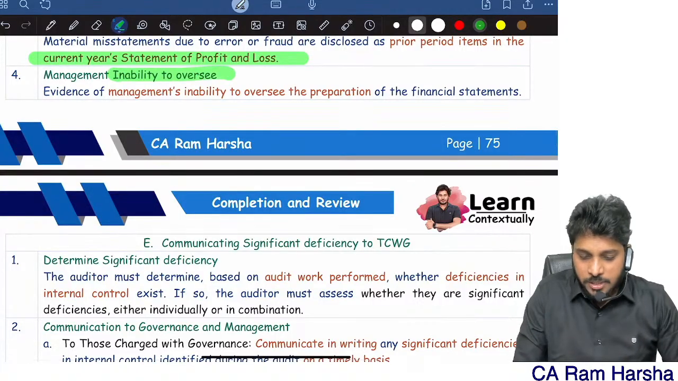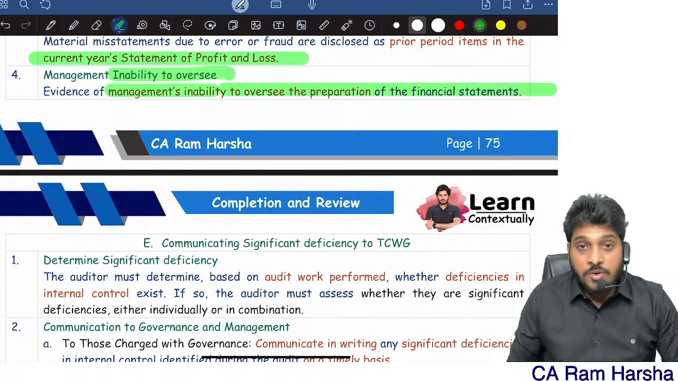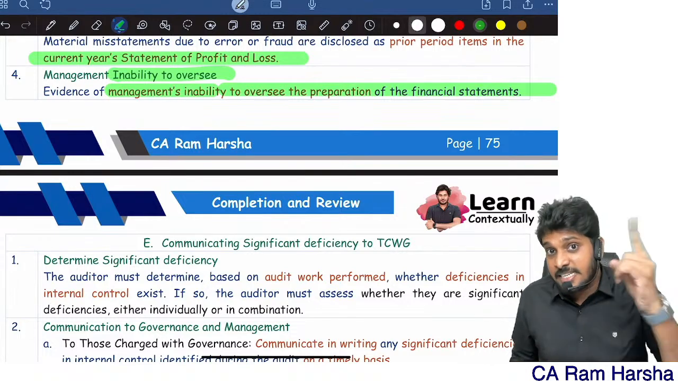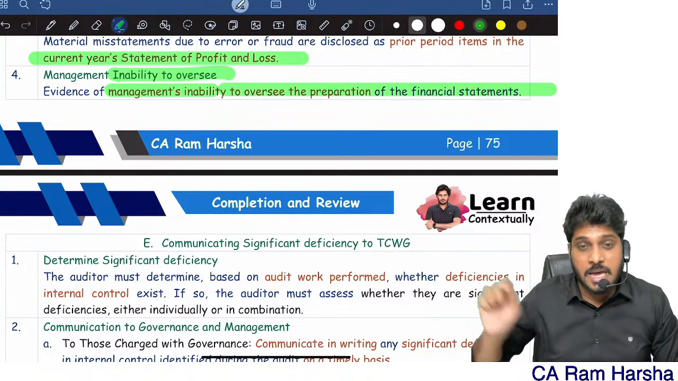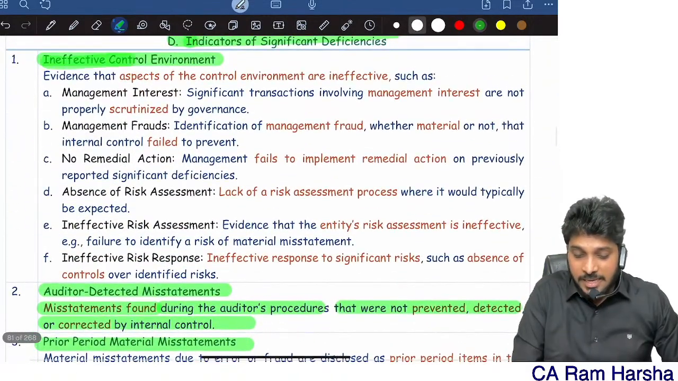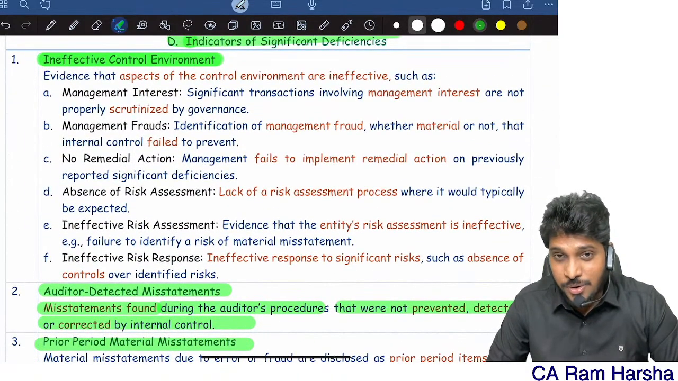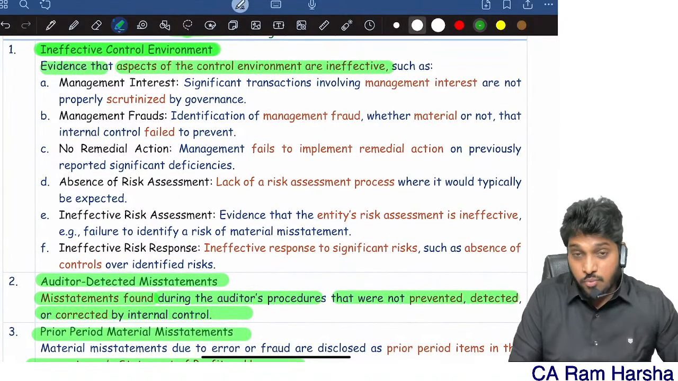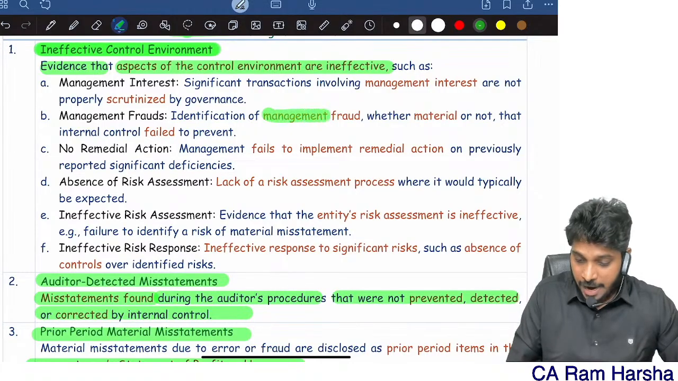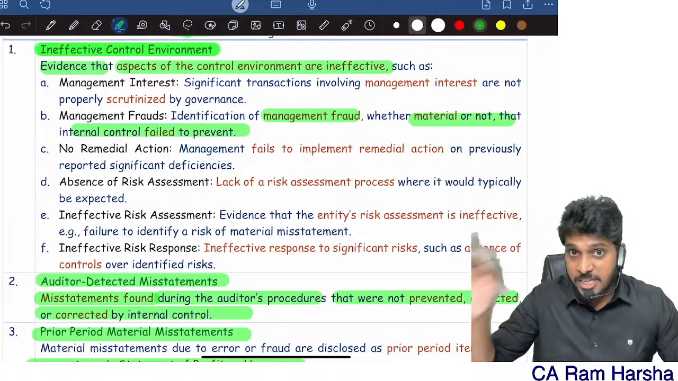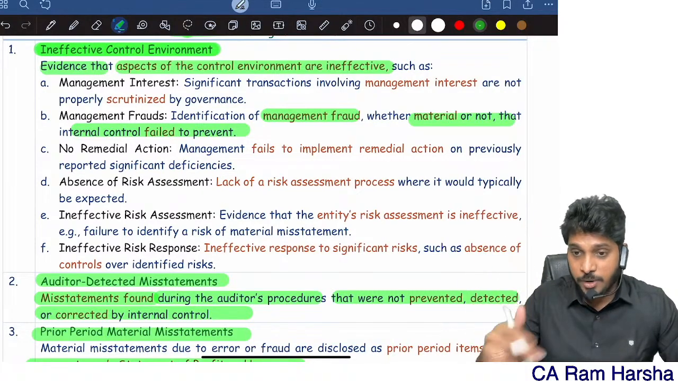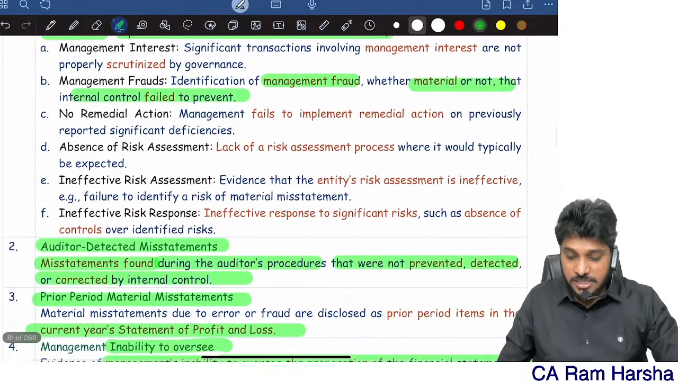Evidence of management inability to oversee. Management is not able to oversee the financial reporting process correctly and carefully. That itself is evidence that some deficiency will be there. And finally, ineffective control environment. Evidence that the control environment is ineffective. For example, management fraud is there. It may be material or not, doesn't matter, but top management fraud is there. That's evidence that the control environment is not proper, and that significant deficiency is there.